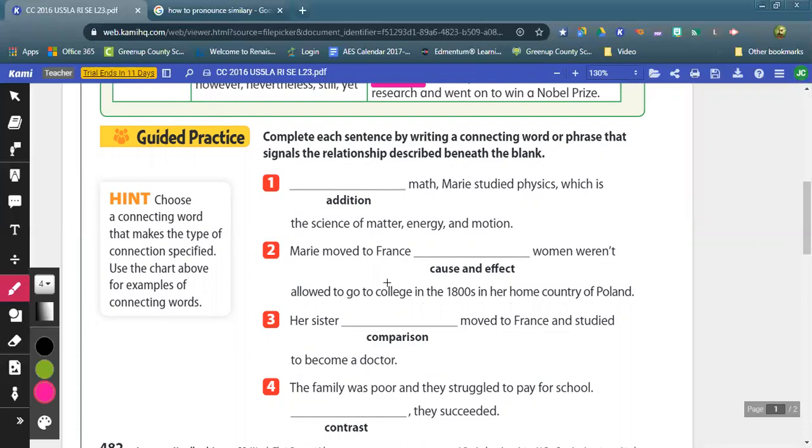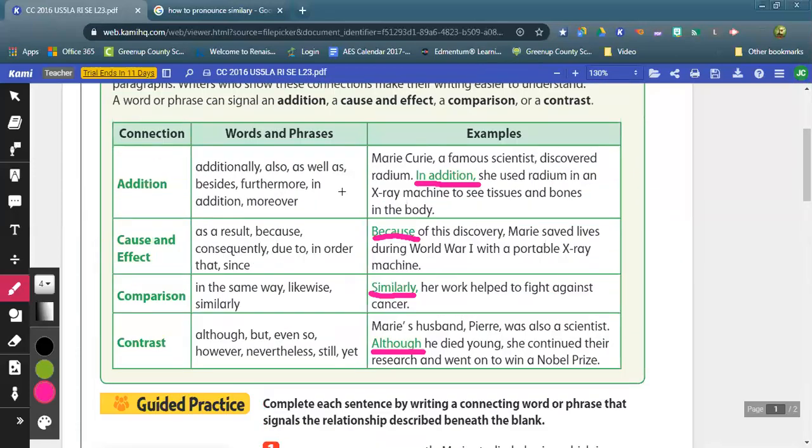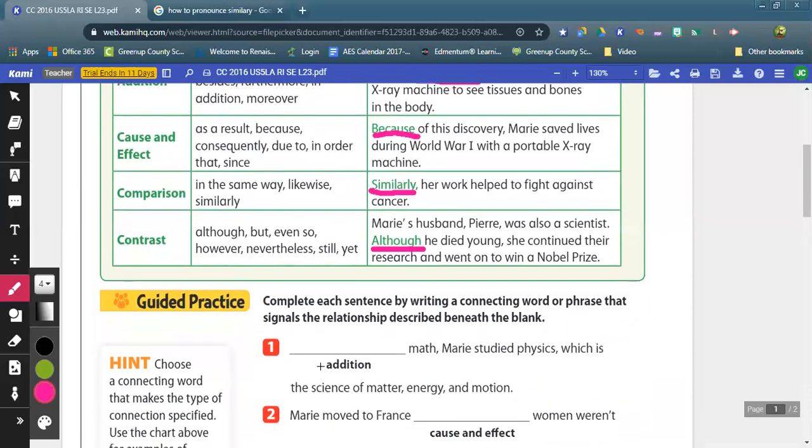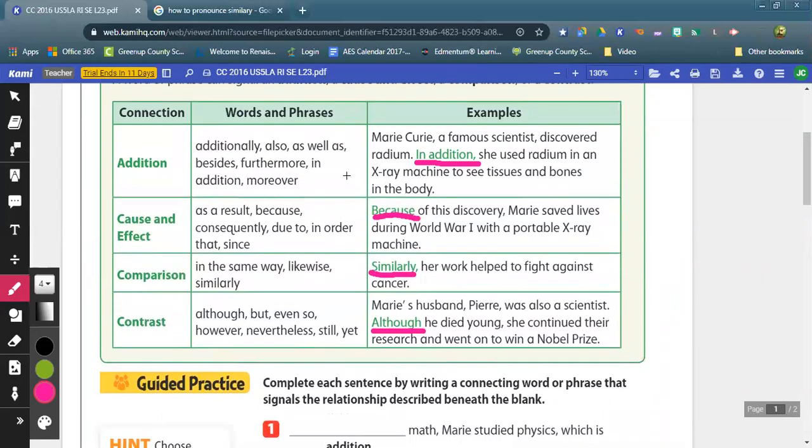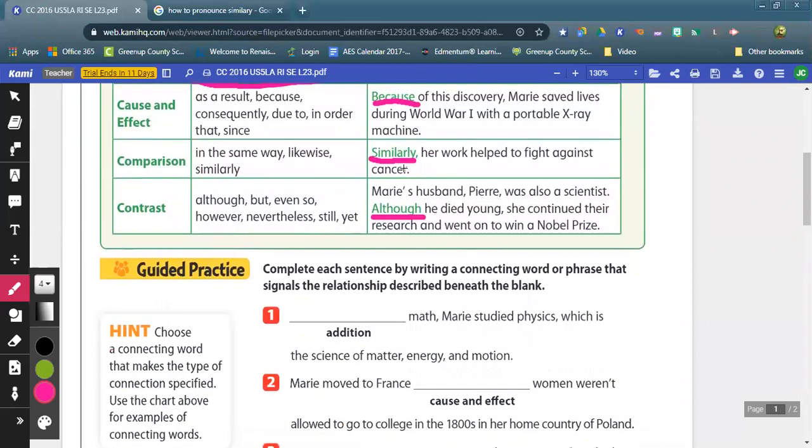So you're going to choose a word from each of these words and phrase boxes. So if I'm looking for an addition word, I'm going to look here. And the words and phrases for addition, okay? So I'm going to read it.